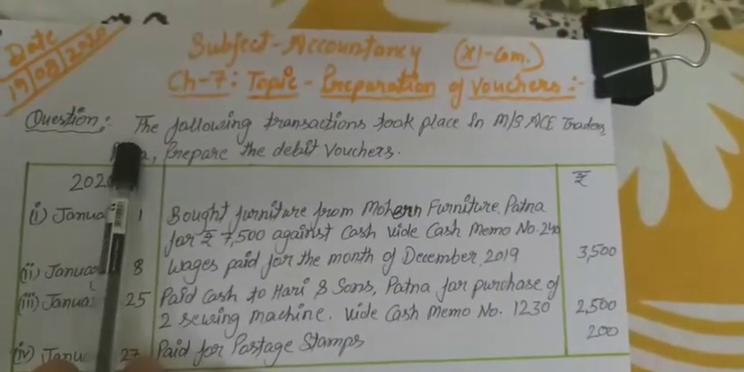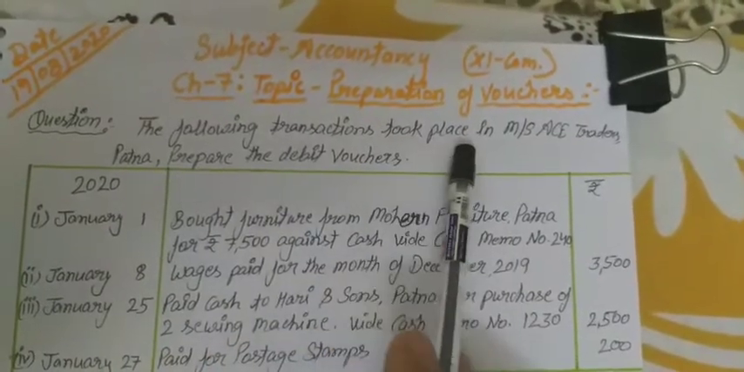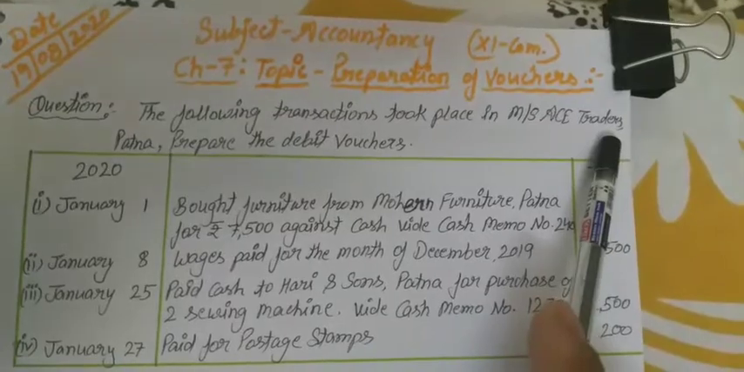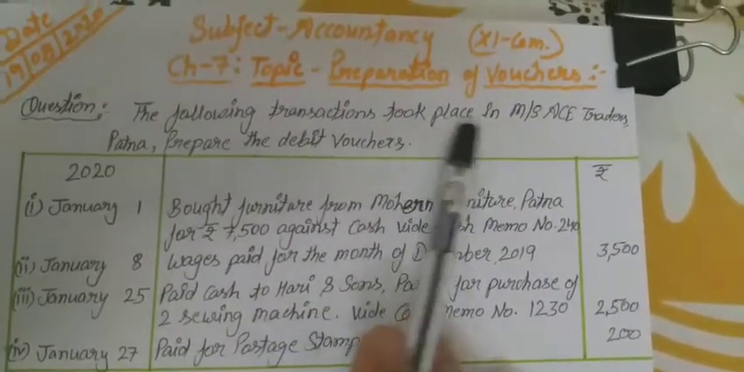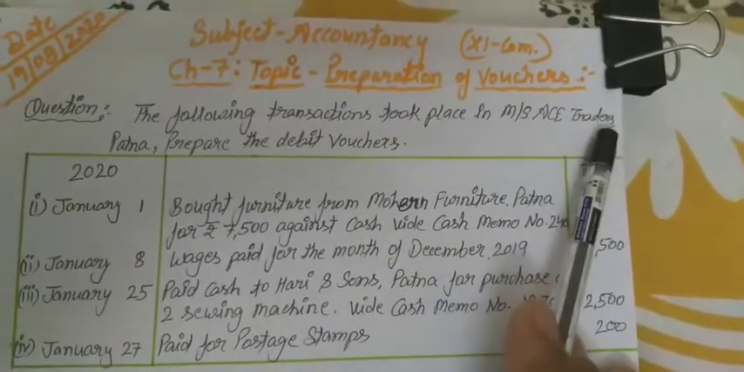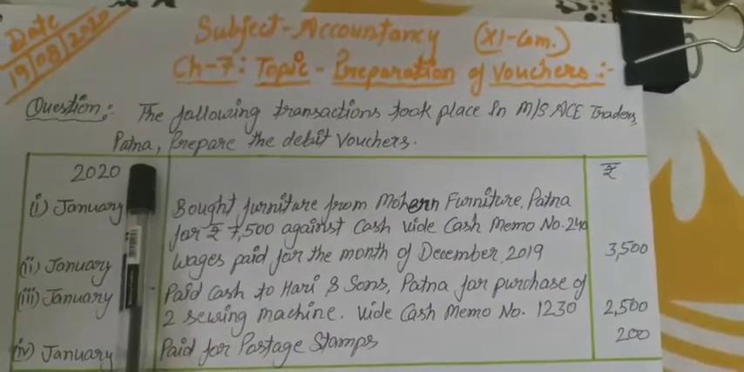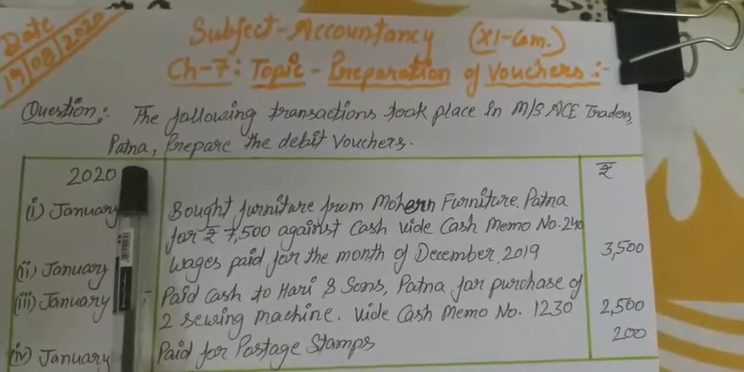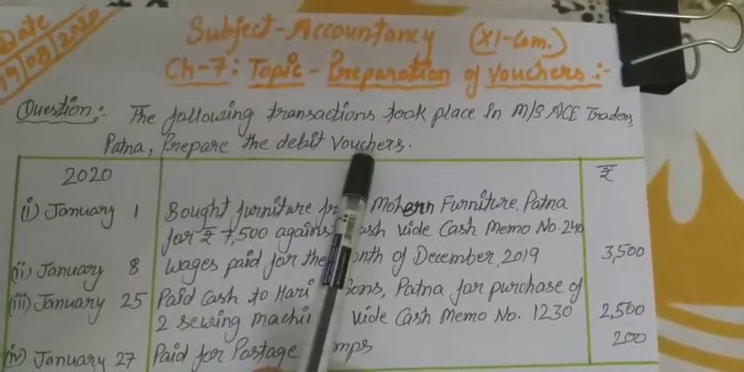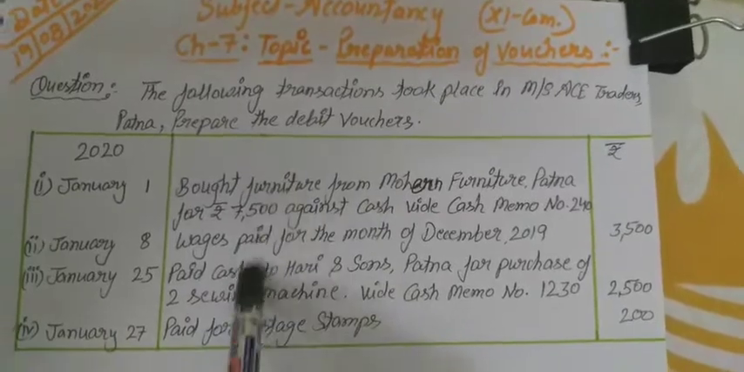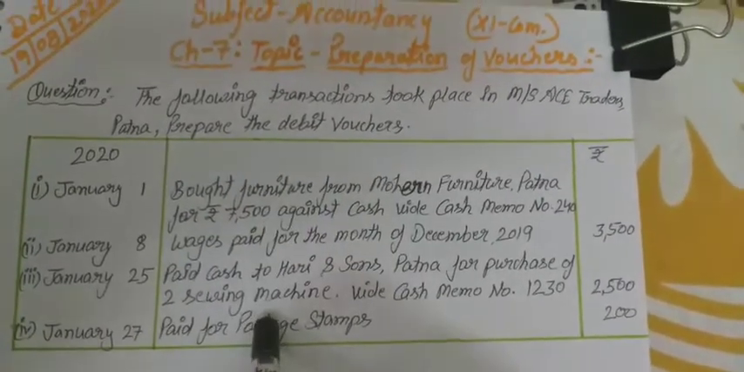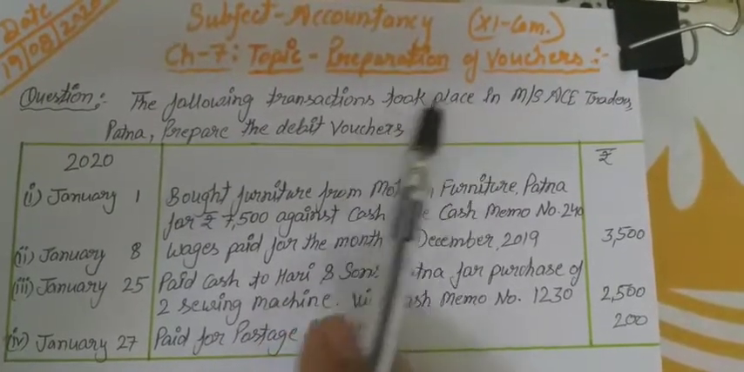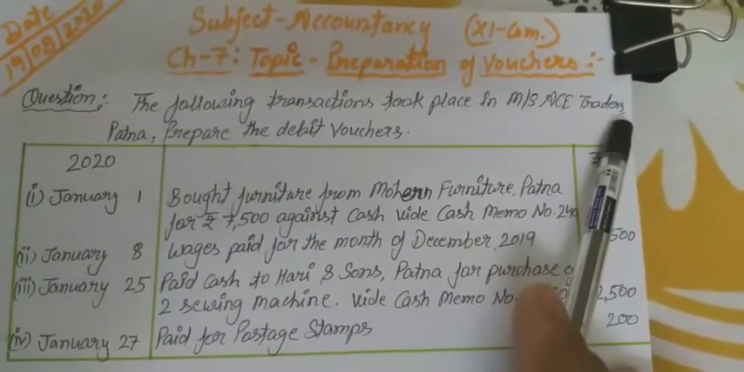Okay students, the question is, the following transactions took place in Messrs ACE Traders. These are different transactions at Messrs ACE Traders, who live in Patna and run their business in Patna. Prepare the debit vouchers. According to these transactions, we have to prepare the debit vouchers in the books of Messrs ACE Traders.